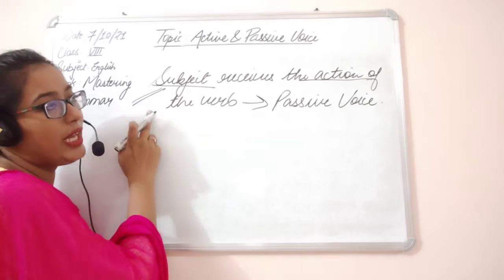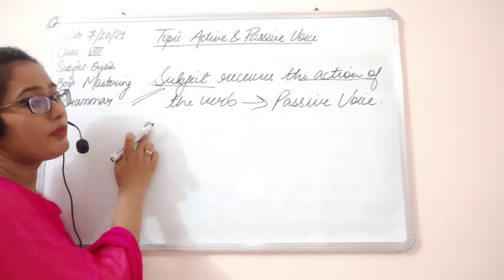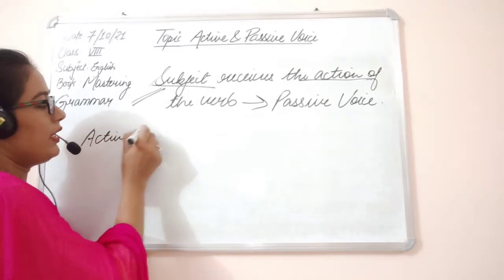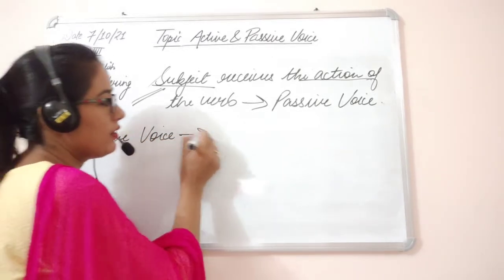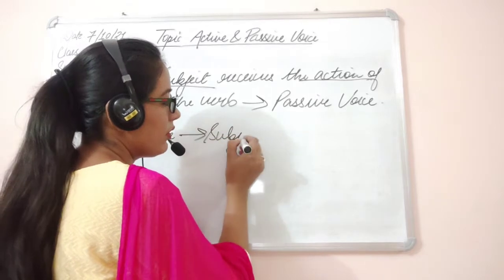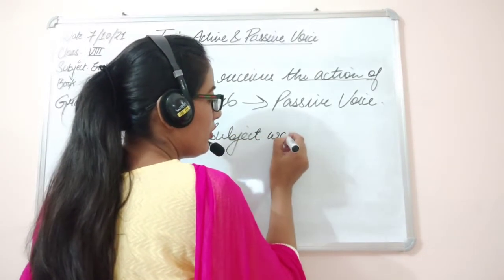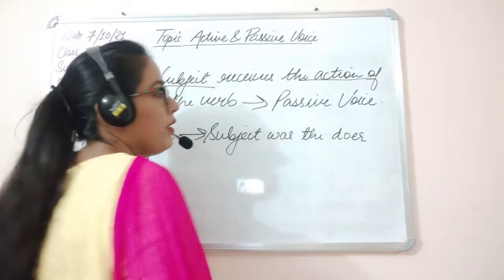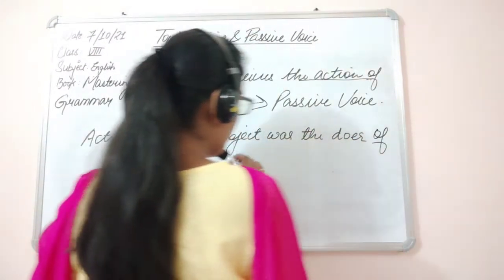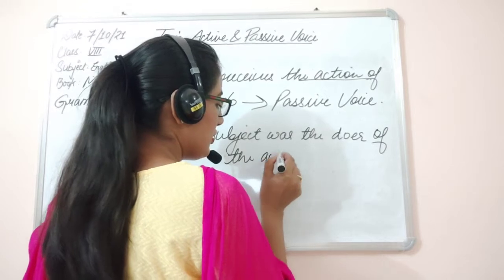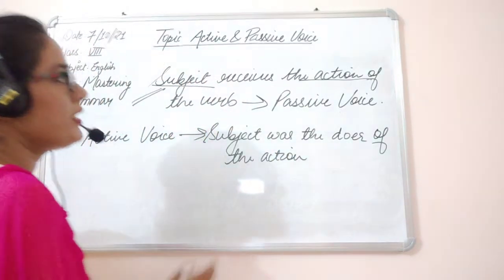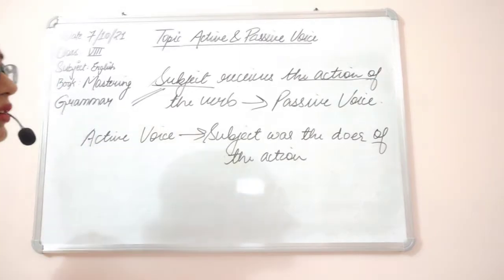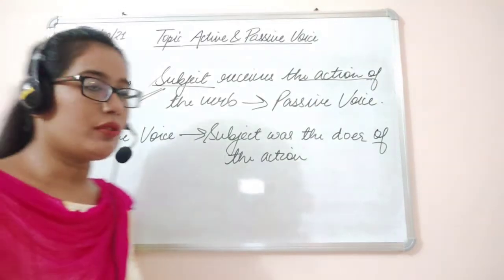In active voice, the subject was the doer of the action. In passive voice, the subject becomes the receiver of the action.